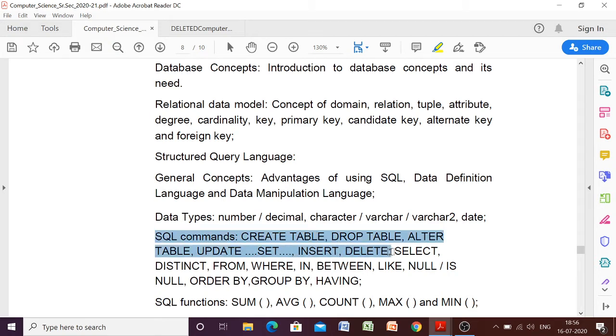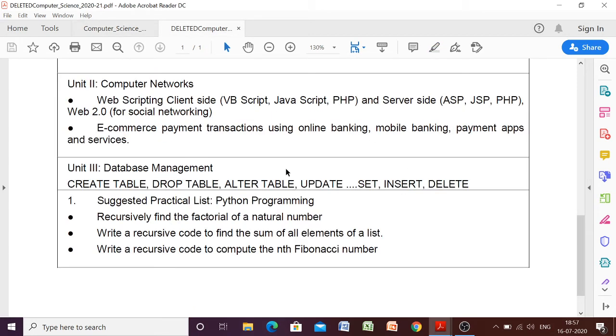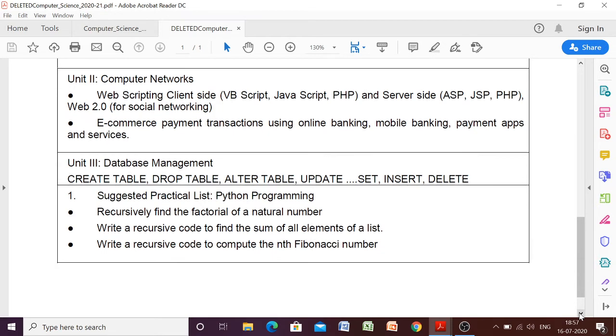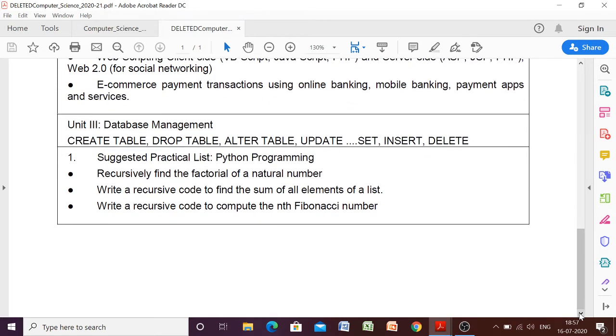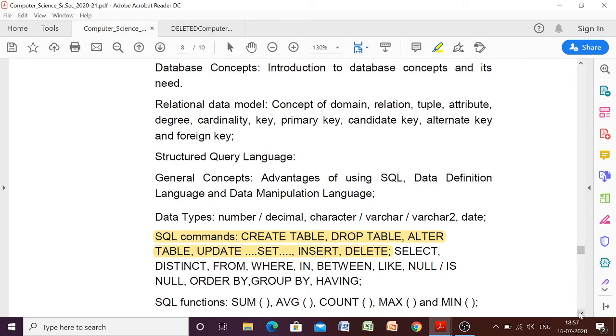So this much has been removed from our database, the rest of the things are still there, but without knowing how to create a table we can't proceed. So just for knowledge purposes you have to go through it, but from the examination point of view these portions have been deleted. Okay, so this was for the unit database management. And that is only the topics that have been deleted.